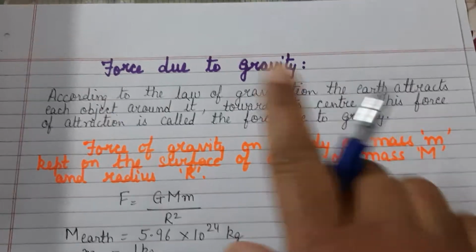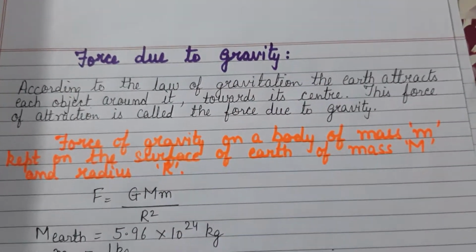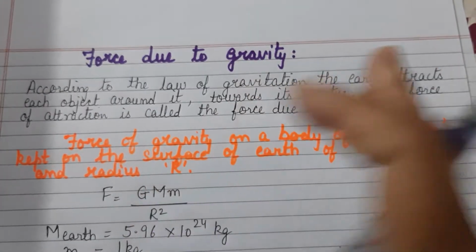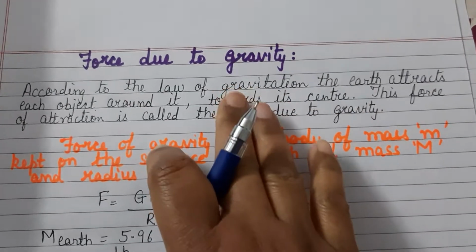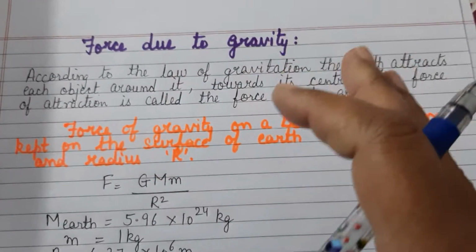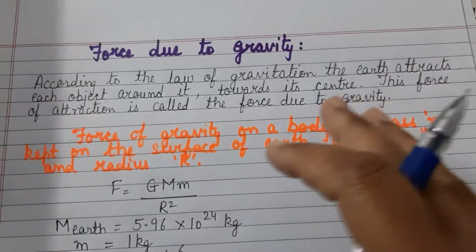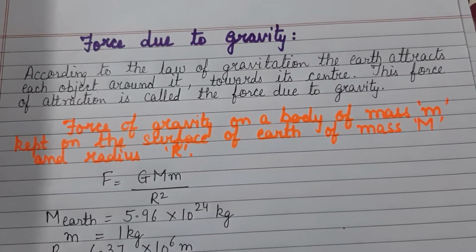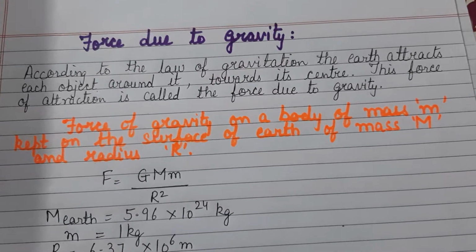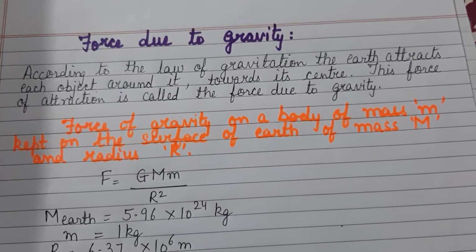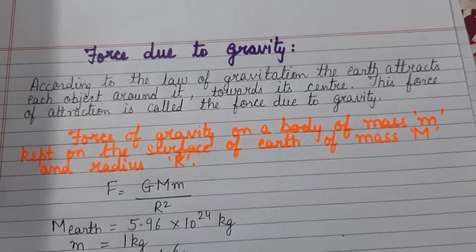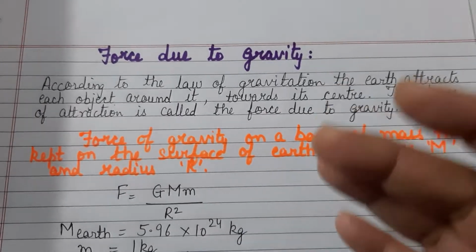Okay. Children, don't get confused between acceleration due to gravity and force of gravity. These are two different things. Force of gravity is the force existing between the object and the earth, while acceleration due to gravity is the change in velocity, or the increase in velocity, brought about by the force of gravity.